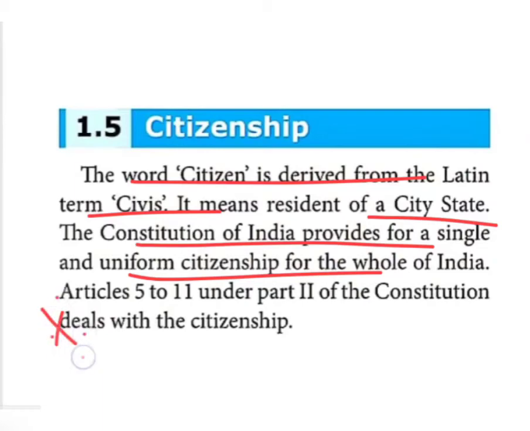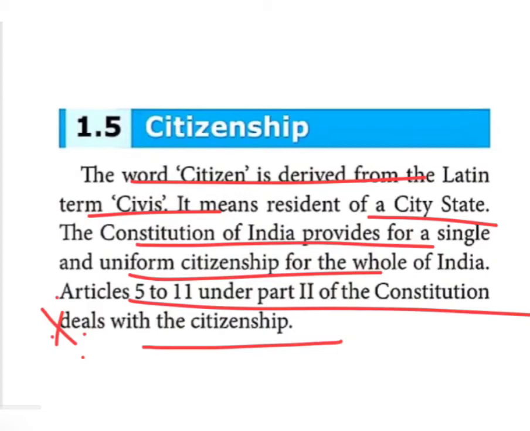Articles 5 to 11 under Part 2 of the Constitution deal with citizenship. They say who can acquire citizenship, meaning get it, and who cannot.